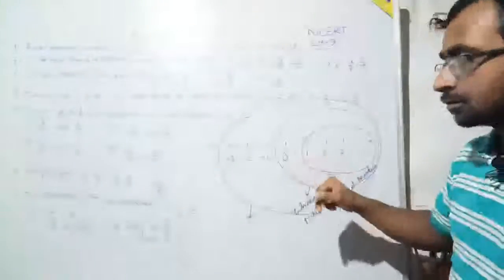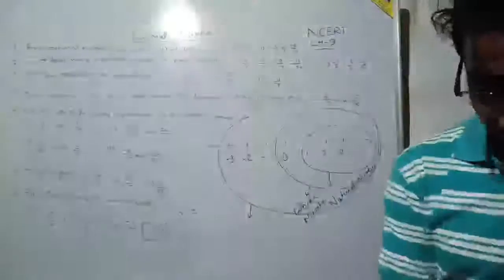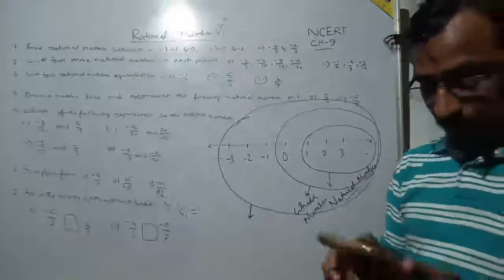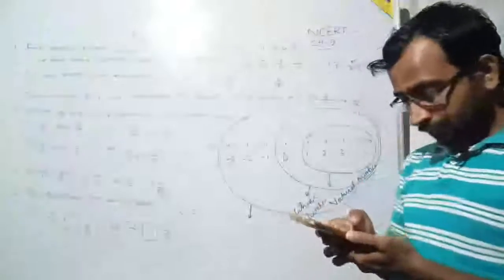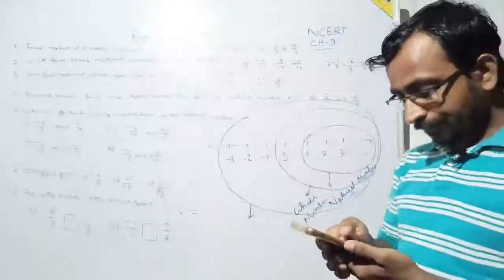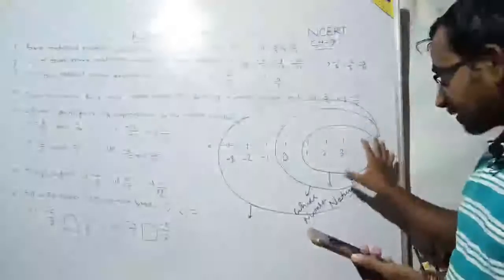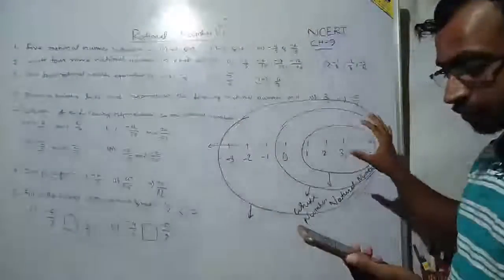Because there is another number, 0, which is not inside the natural number area. Understood or not? Write in the comment section first of all. Write in the comment section whether these inner two circles are clear to you or not.